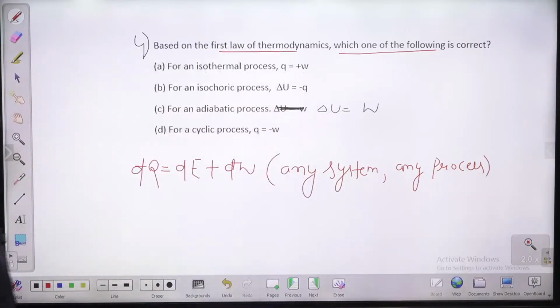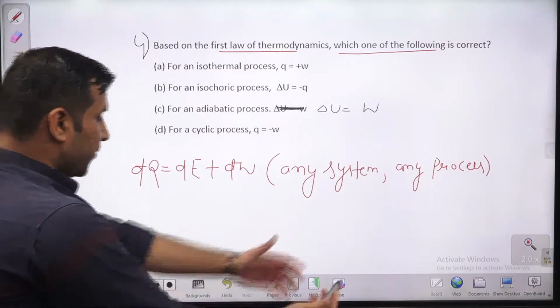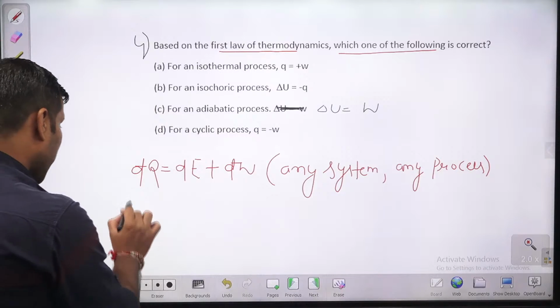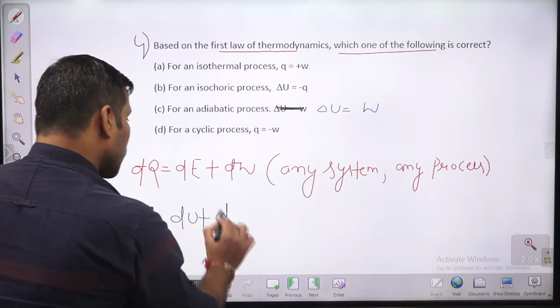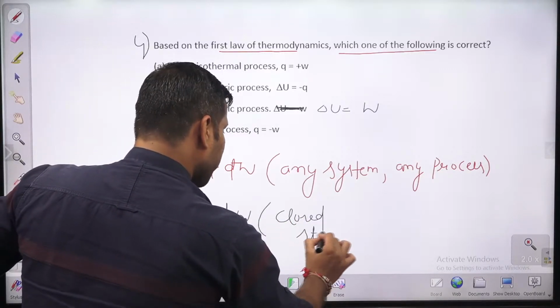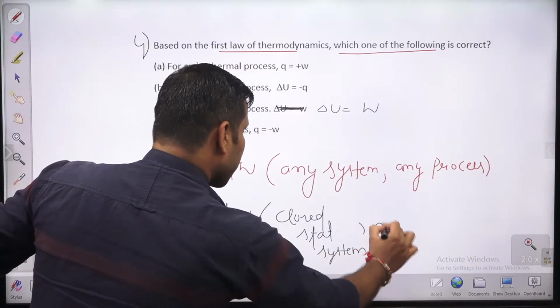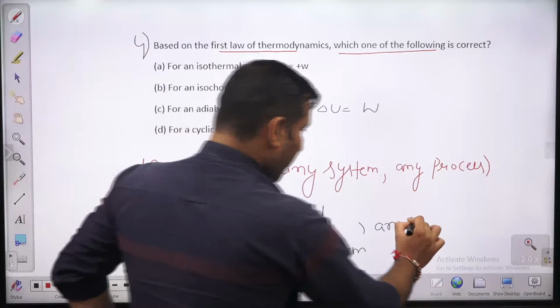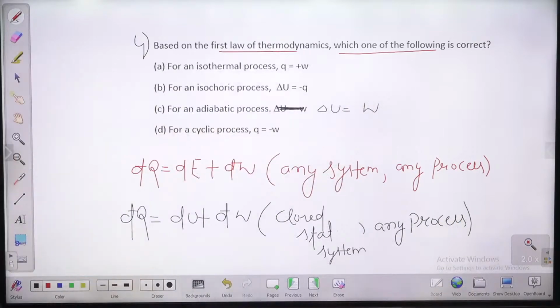If you neglect the kinetic energy changes, or if you take a closed stationary system, then for a closed stationary system, any process, this is the equation of the first law of thermodynamics.